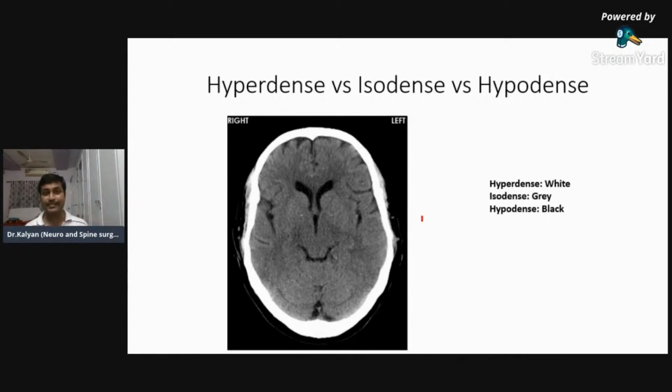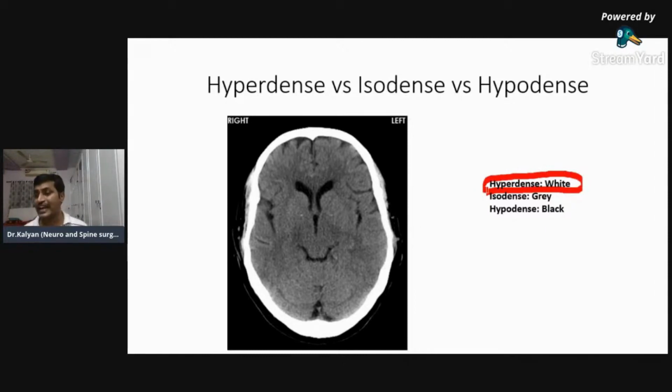So the second step is: what do you mean by hyperdense? What do I mean by isodense, and what do I mean by hypodense? Anything which is easily seen on an X-ray or the CT scan is hyperdense. Anything which is hyperdense on a CT scan appears white. The same applies for X-ray also.